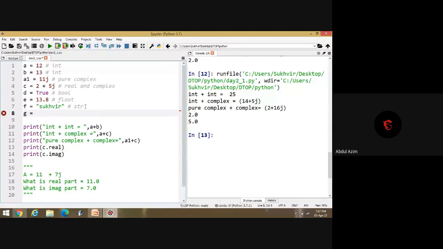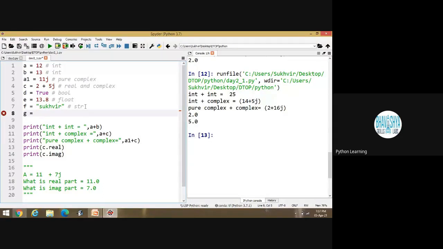Sir, I'm asking one question. Why can't we make some variable like 10t, 10c? Only 10j is available over there. J is by default defined by Guido van Rossum. J indicates a complex number, nothing else.